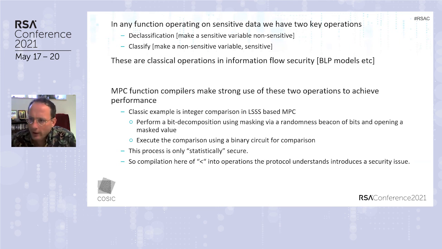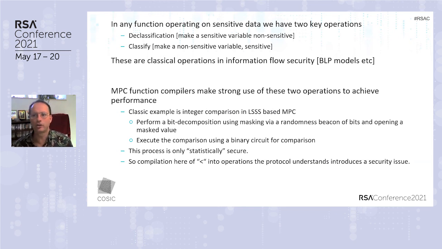If we take a step back, we've got a function which is operating on sensitive data. And if you're operating on sensitive data, you basically have two key operations: declassification, making a sensitive variable non-sensitive, or classification, where you take a non-sensitive variable and make it sensitive. This is classic information flow security, which you would see in Bell-LaPadula models, et cetera. So MPC function compilers make strong use of these operations, but they are, again, ignored by the theory community.